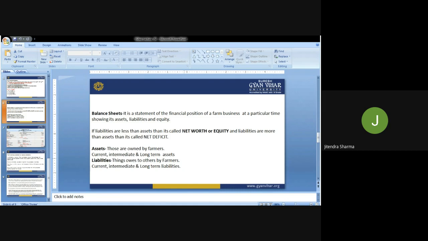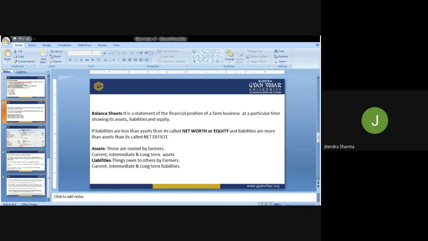liabilities are more as compared to assets, if that kind of situation is there in the balance sheet, then we have to critically analyze this, and we call this situation a net deficit, a net deficit. So let us have further elaboration of assets. Those are owned by the owner, by the firm, by the institution. About the balance sheet we are talking.